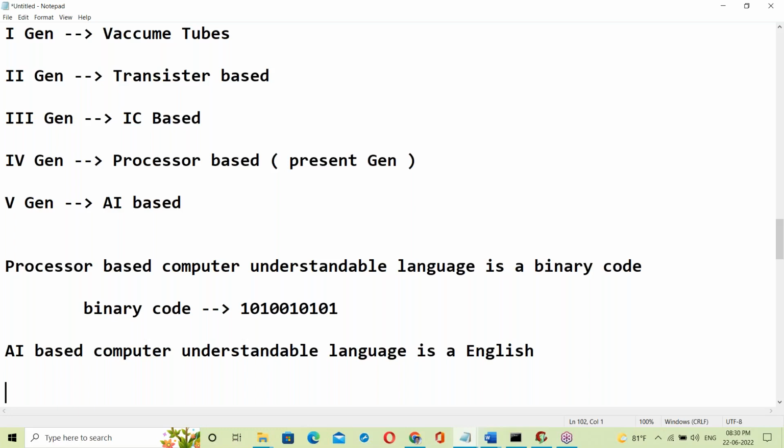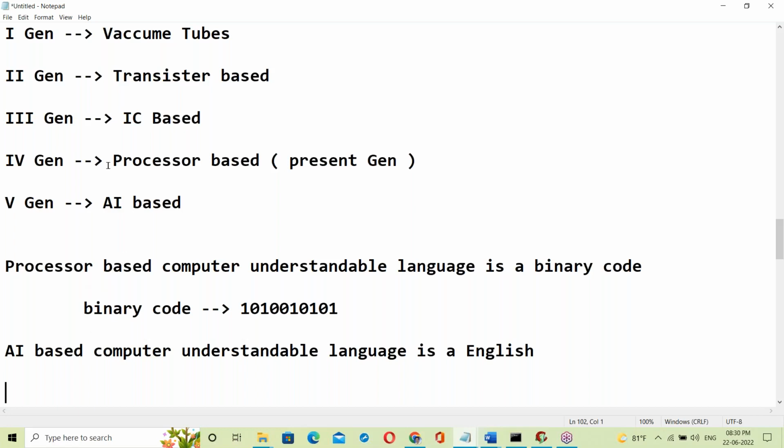Alexa is the best example, but advanced than Alexa. Whatever it is, an AI based computer can understand English language.